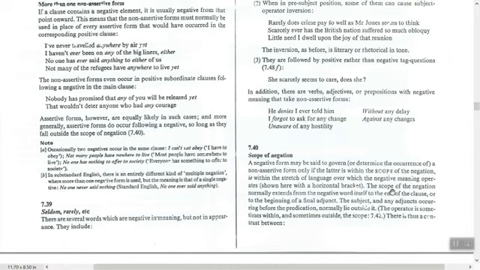The scope of negation normally extends from the negative word itself, for example not, no, not, to the end of the clause, or to the beginning of a final adjunct, adverb adjunct. This is the scope, either to the end of the sentence, sometimes to the adjunct.